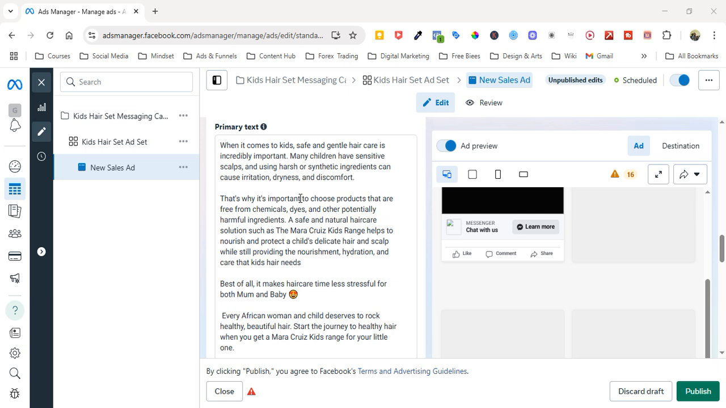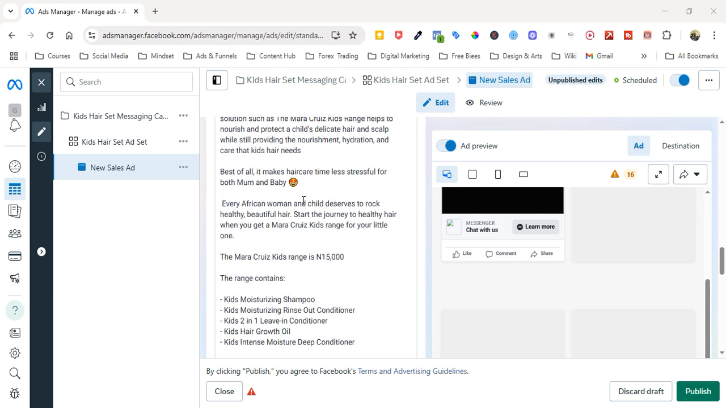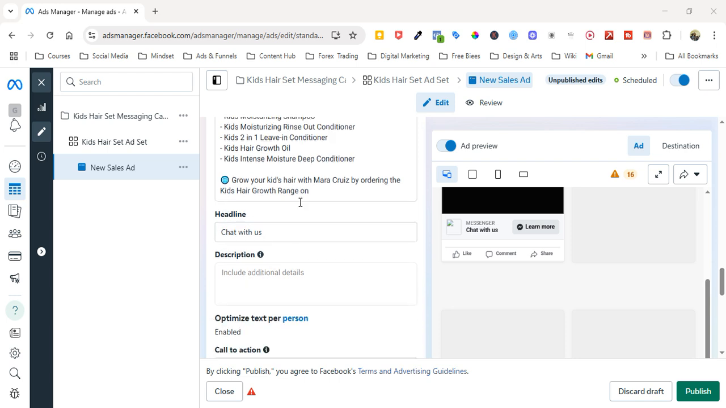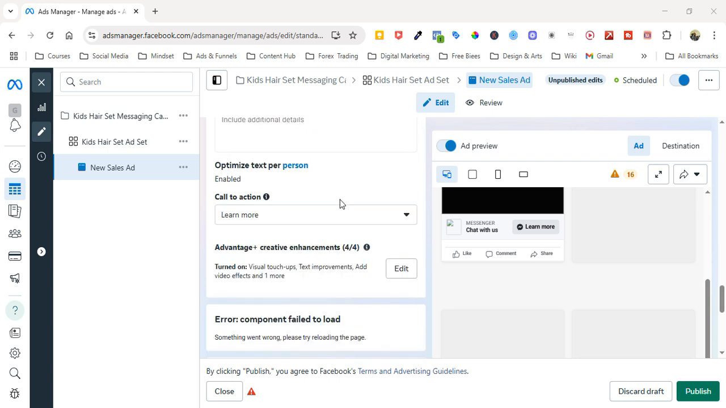And then this is the copy for the ad. So over here, chat with us, and that is all. This is the call to action, learn more. So this is what people are going to click to learn more.